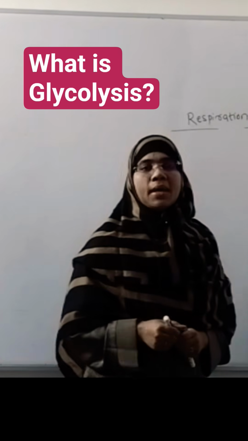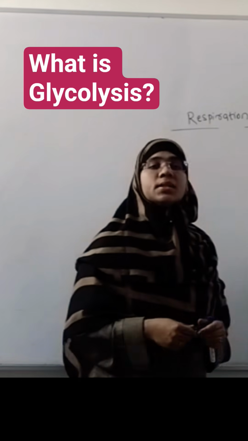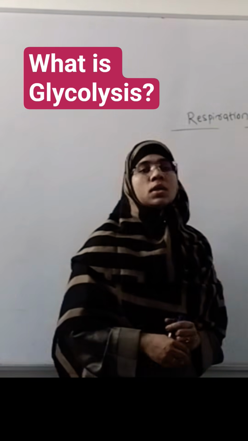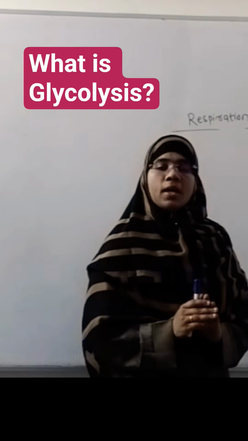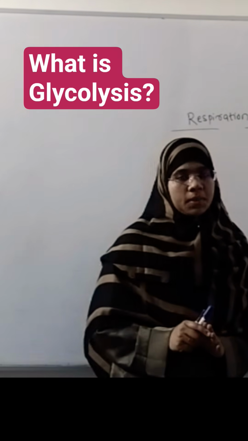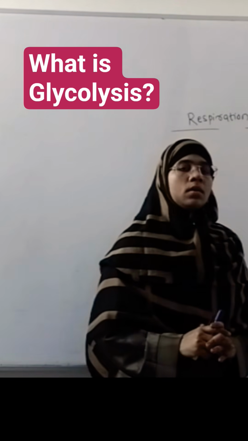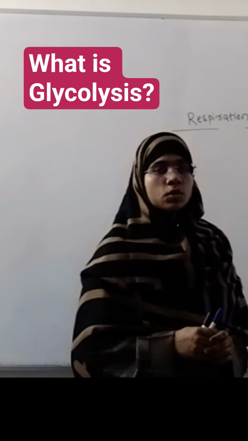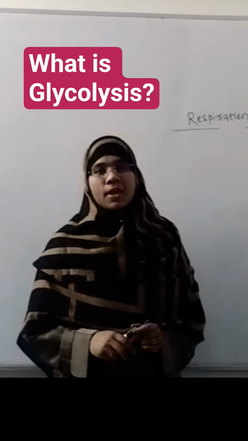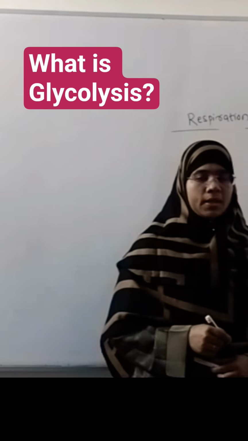All of you know that mitochondrion is known as the powerhouse of the cell. Why is it known as the powerhouse of the cell? Because the ATPs are produced inside the mitochondria, and whenever and wherever there is a requirement of ATP in various physiological processes in the cell, the energy is spent in the form of ATP. So ATP is nothing but the energy currency of the cell, and the production of ATP occurs inside the mitochondria.